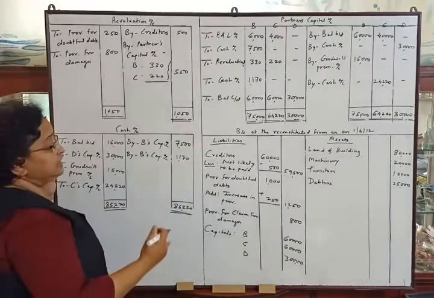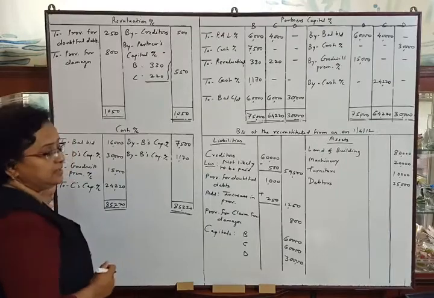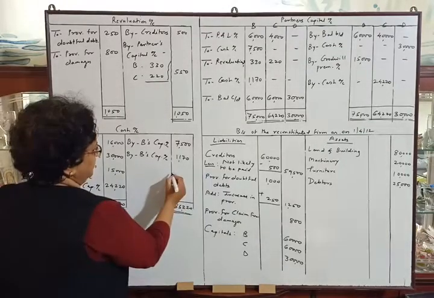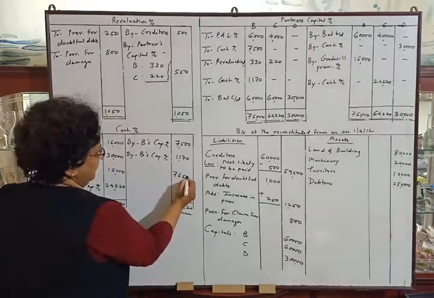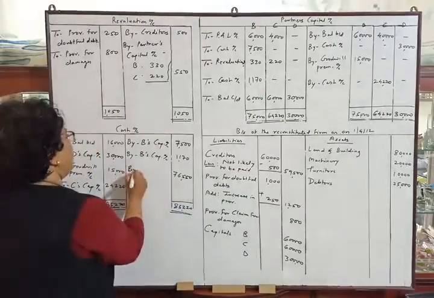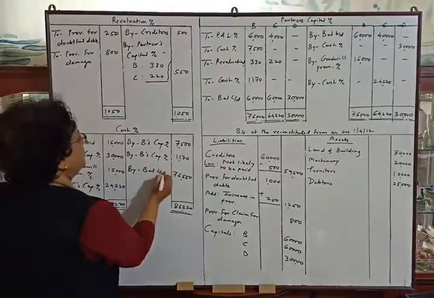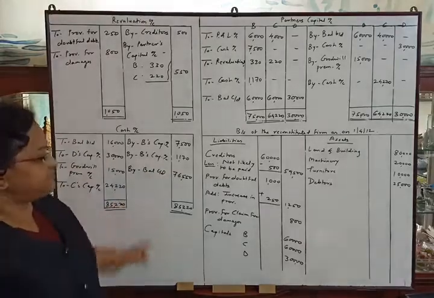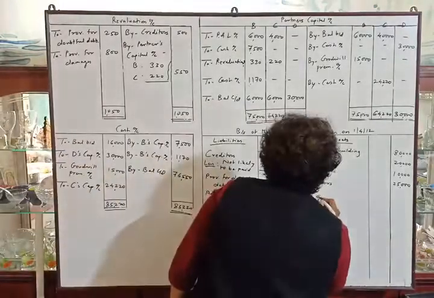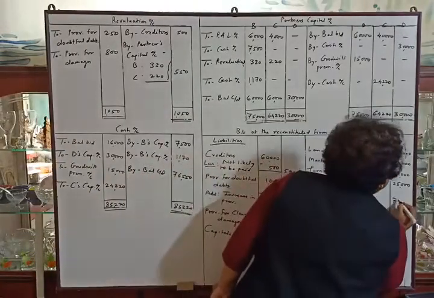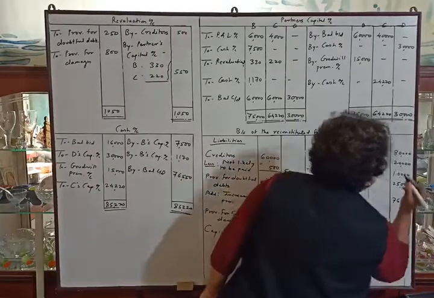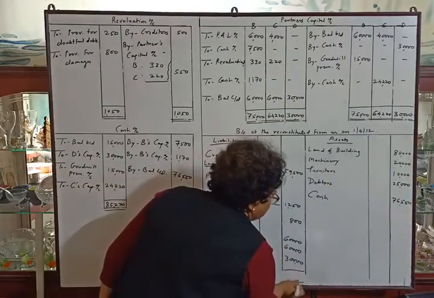We will deduct credit total from debit total, and the balance will be 76,550, by balance carried down. Then we will transfer this balance to asset side, cash 76,550, and now we will tally the balance sheet as usual.